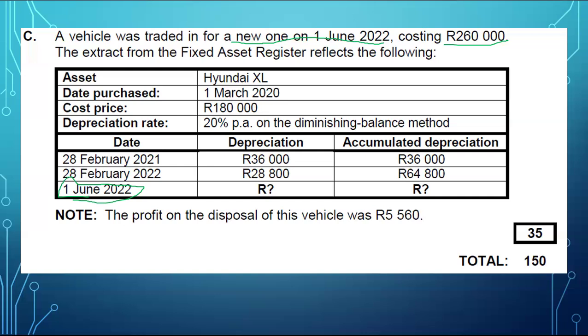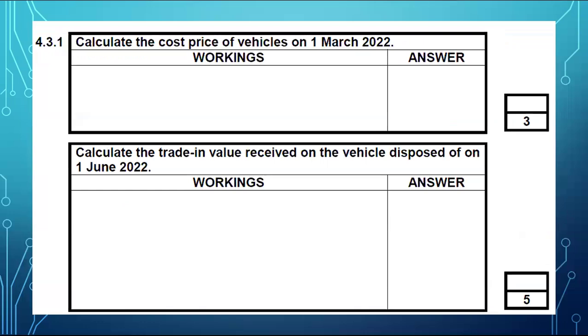Okay. So focusing on calculating the cost at the beginning, I prefer to teach one thing. I don't like doing a lot of things. So I know some of you were taught to prepare the T account, but I thought that is a waste of time. If you have learned how to do your tangible asset note, then you should be cruising through this.